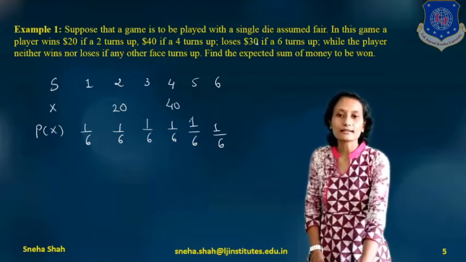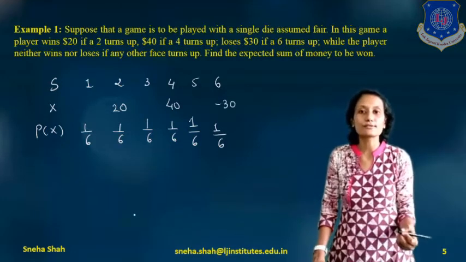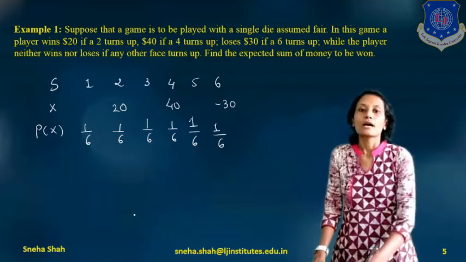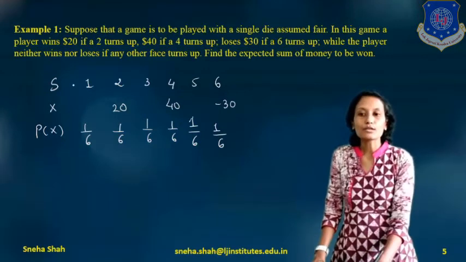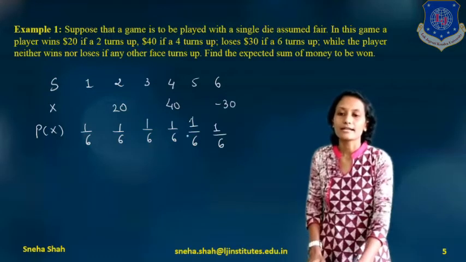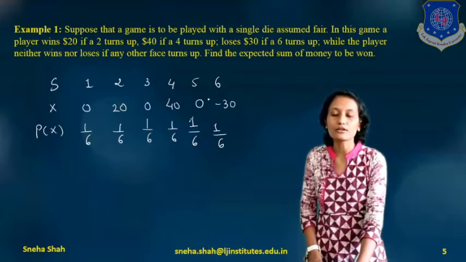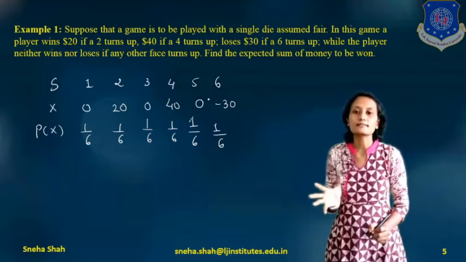And it will lose $30 if 6 turns up, so for 6 we write minus 30 because it loses this money. The player neither wins nor loses if any other face turns up. It means for all the other values, its value will be neither win nor lose, which means 0.